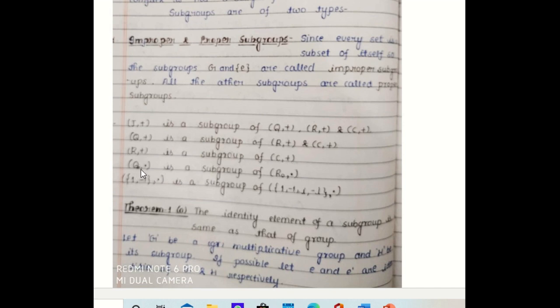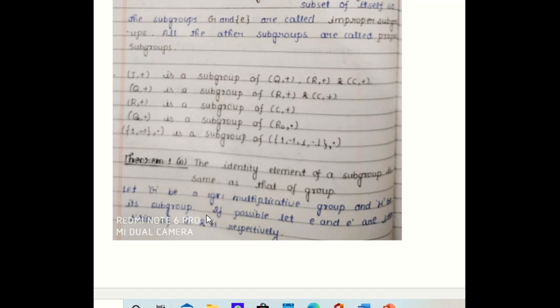Similarly, we have seen that Q0, the set of all non-zero rational numbers, forms a multiplicative group, and it will be a subgroup of the multiplicative group of all non-zero real numbers. Similarly, we have the finite subset {1, -1}, which is a multiplicative group as we have seen earlier, and it will be a subgroup of the multiplicative group {1, -1, i, -i}. Now we are going to prove some theorems for subgroups.